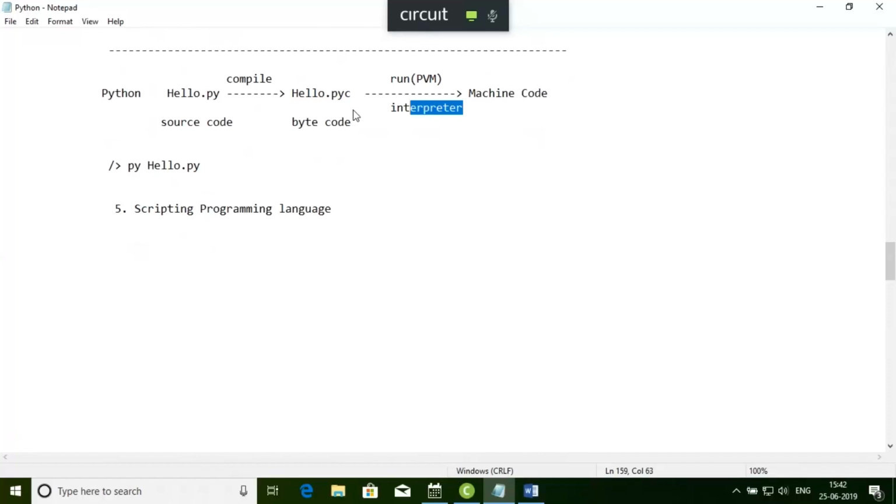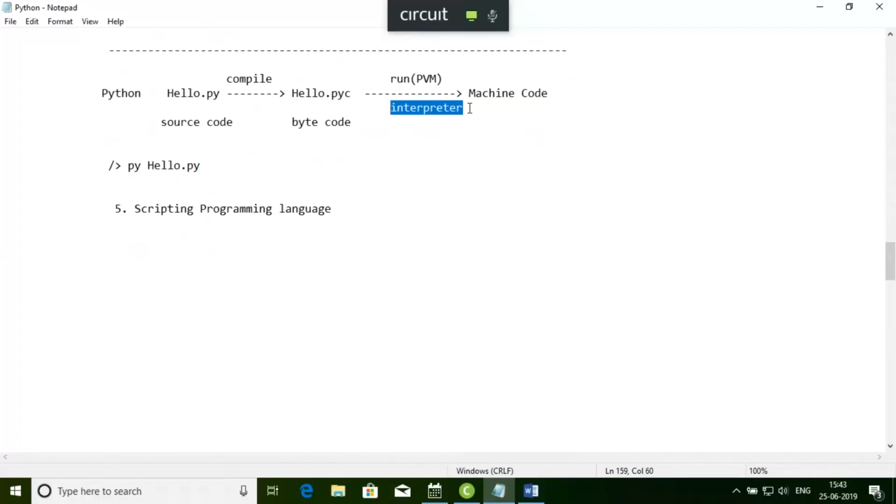What is the purpose of this interpreter? When you compile this file, you get this .poc file. This interpreter will always read and execute a single line at a time. It cannot see more than one line at a time.